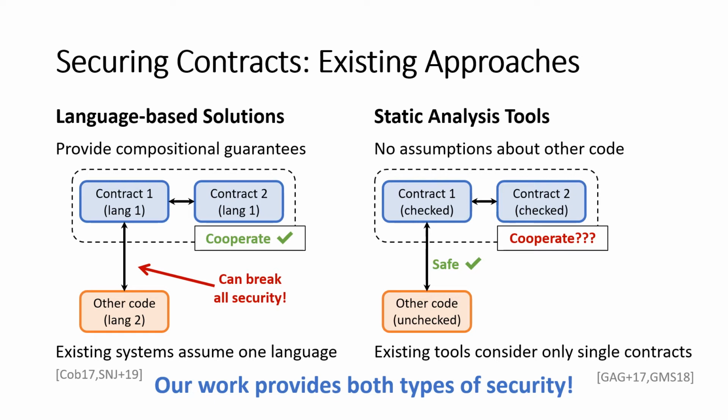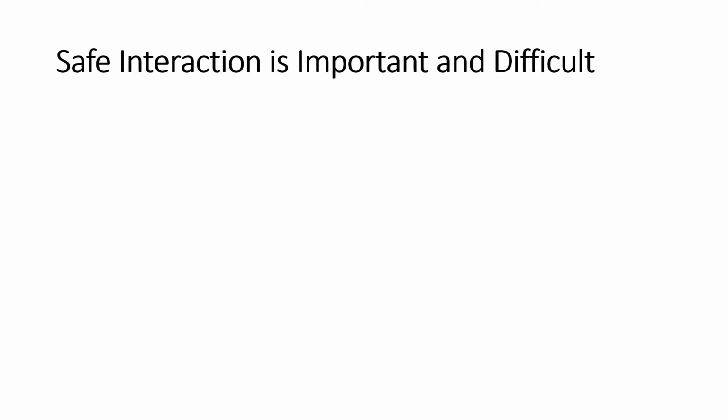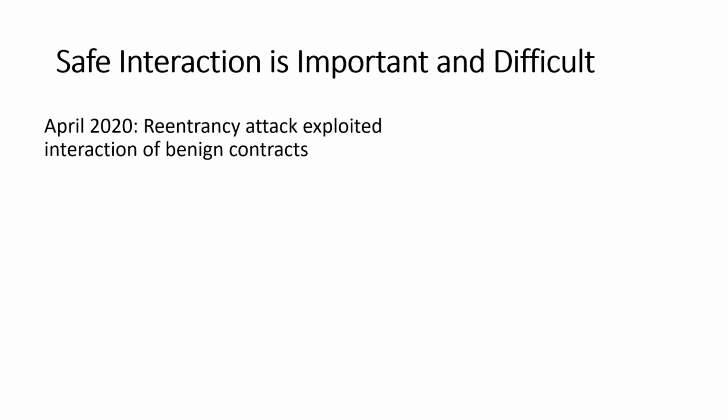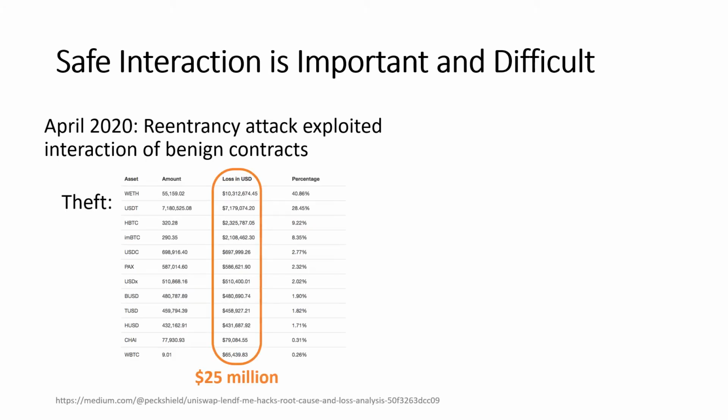To understand why having both of these together is so important, we need to look no further than a recent attack. In fact, less than a month ago, there was an attack in Ethereum where someone managed to exploit a reentrancy attack involving the interaction between two otherwise benign contracts and extracted $25 million worth of tokens in a variety of denominations from Ethereum's Uniswap exchange. So these problems are still very difficult to identify and can cost a lot of money when things go wrong.